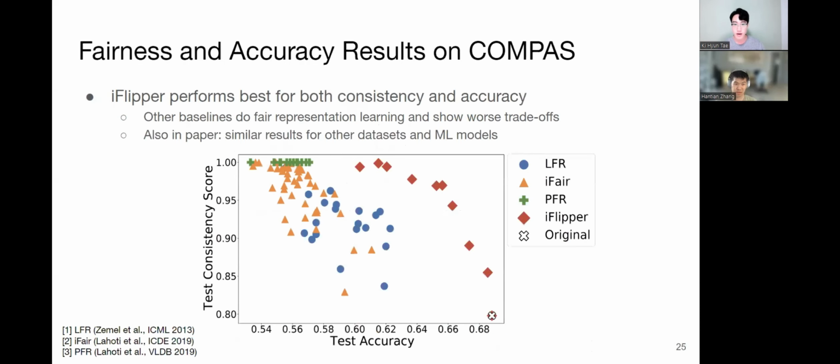The figure shows fairness and accuracy trade-off results with logistic regression models on the COMPAS dataset, where the x-axis is the test accuracy and the y-axis is the test consistency score. Again, higher values are better. Here, original is where we train a model on the original data. In the figure, we compare iFlipper with 3 state-of-the-art pre-processing baselines, which do fair representation learning instead of flipping labels. As a result, iFlipper outperforms baselines in terms of consistency score and accuracy.